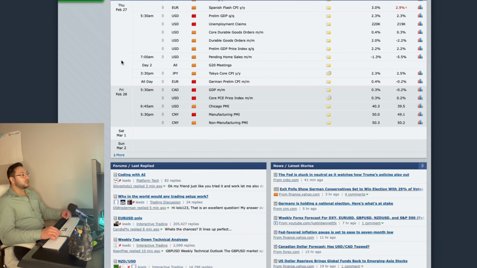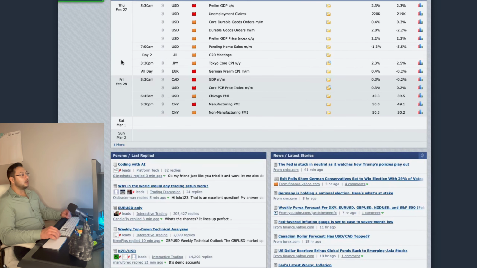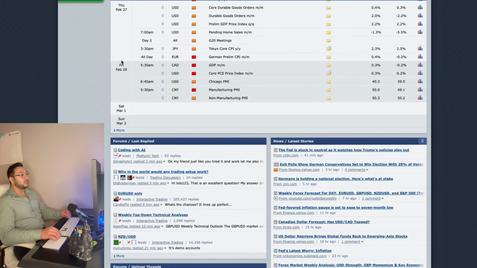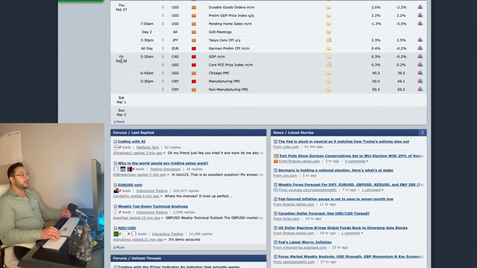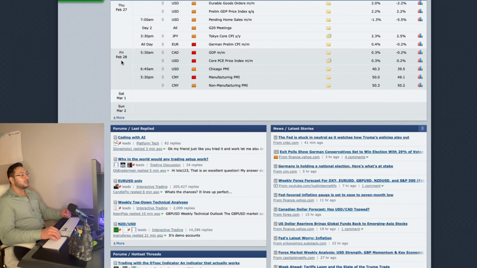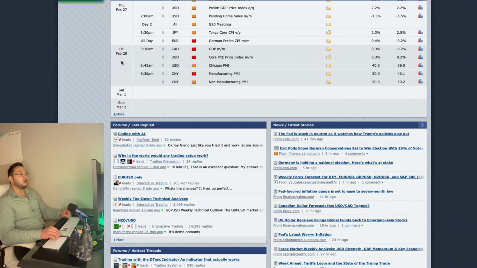During Asia session on Thursday, still the same day, 1 hour into Asia open, we have Tokyo Core Consumer Price Index for the Japanese yen. And we have German Preliminary Consumer Price Index, which is a high impact news event for the euro all day long.